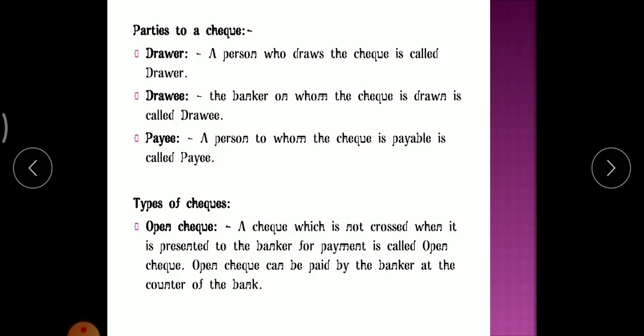How many parties are involved in a check? There are three parties involved: drawer, drawee, and payee. Who is a drawer? The drawer is the person who draws the check. The drawee is the bank on whom the check is drawn. The payee is the person to whom the check is payable. So the three parties are the drawer, the drawee and the payee. The drawer draws the check, the payee is the person to whom the check is payable, and the drawee is the specified banker on whom the check is drawn.